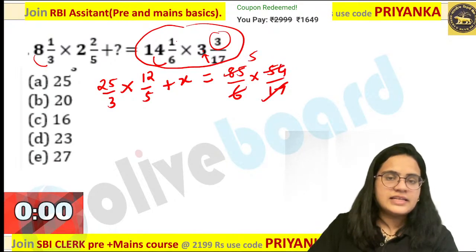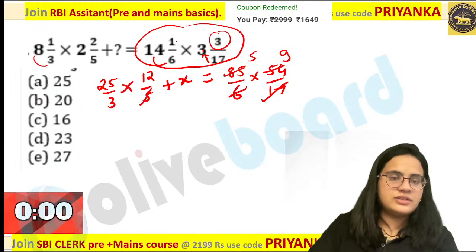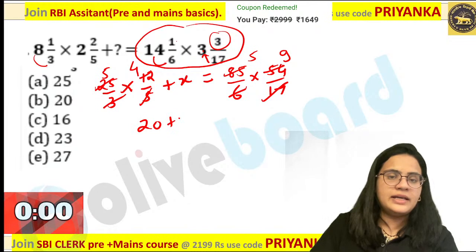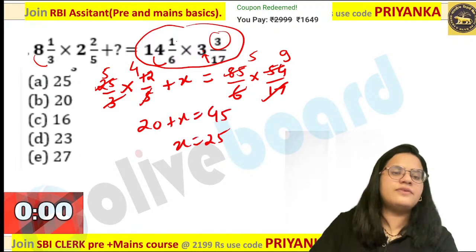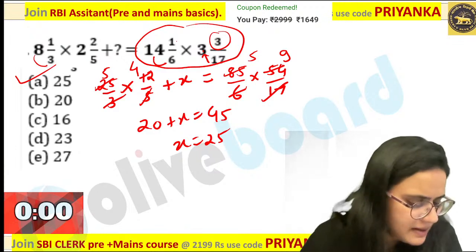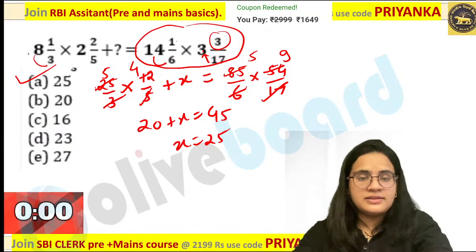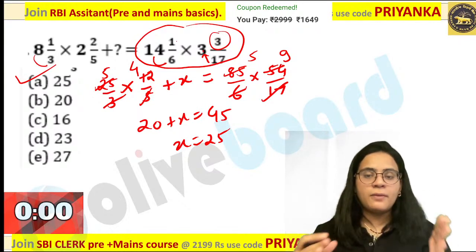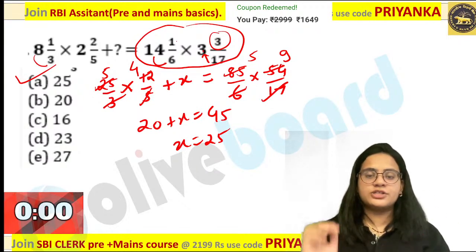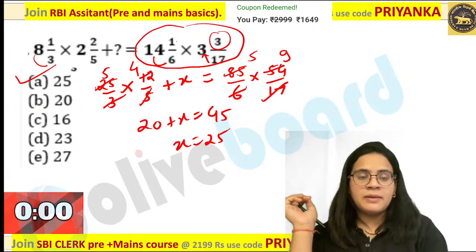Can you cancel this now? 17 fives, 6 nines, you are getting this value. This is 5 fives, this is 3 fours. So basically you are getting 20 plus x is equal to 45. So x value will be 25 over here. Excellent performance by many of you. Are you getting it? So the important concept in this is how to convert the improper fraction into proper fraction over here. Are you getting my point?